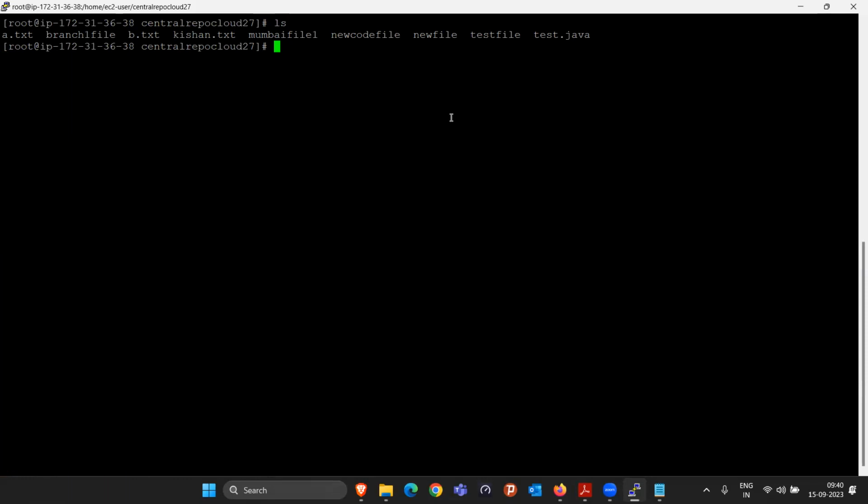Everything will be cloned and you can clone anyone's repository which is public in the world. If it is a private repository and you try to git clone, then they are going to ask you for the password, token, everything, and only then you'll be able to clone. Fine. Yes. Git clone helps us to clone any repository to our local account.